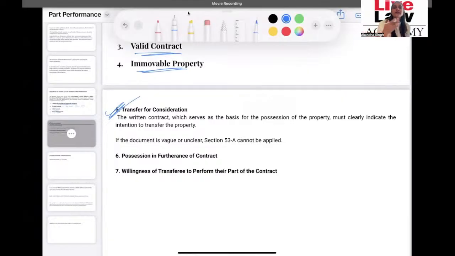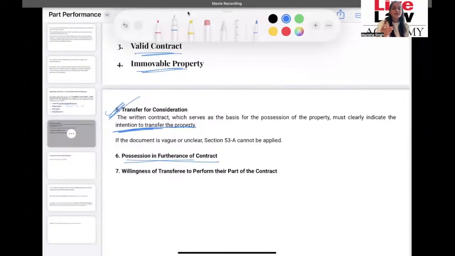It has to be in writing, which very clearly gives us the indication of the intention of the parties. And if in any situation the contract is vague or unclear, which does not clearly depict the intention, then in that situation the protection of 53A will not be given. Okay, possession must be given in furtherance of the contract.